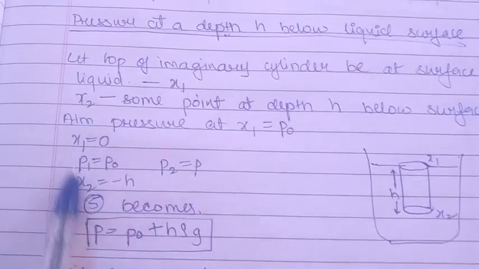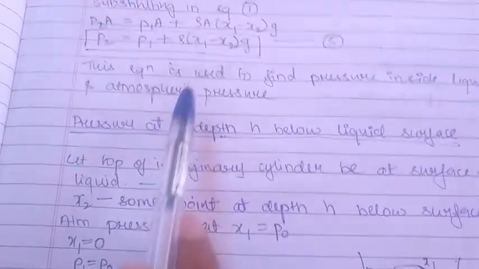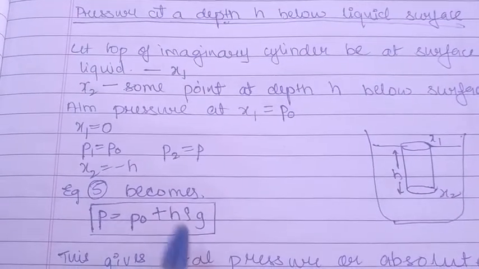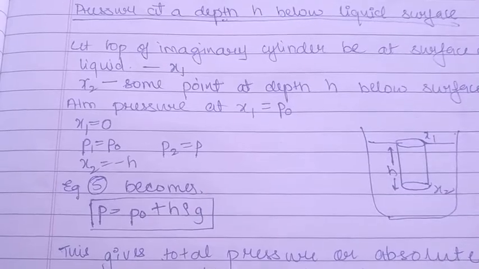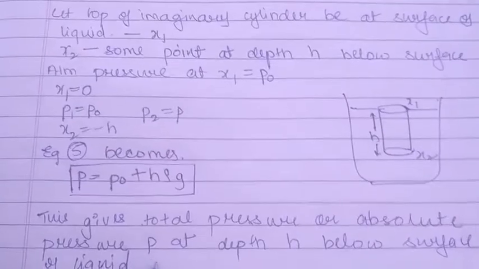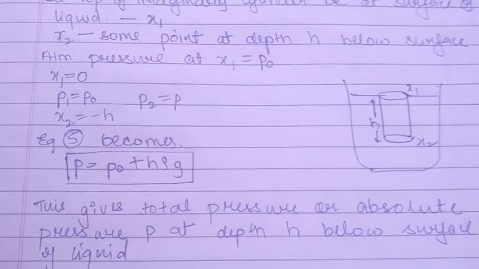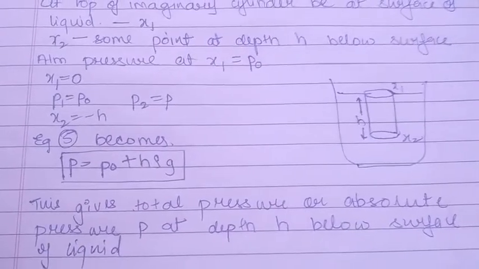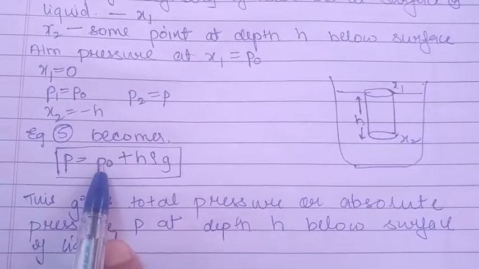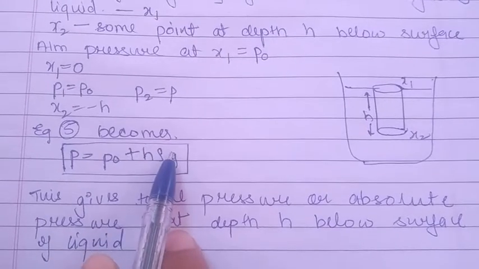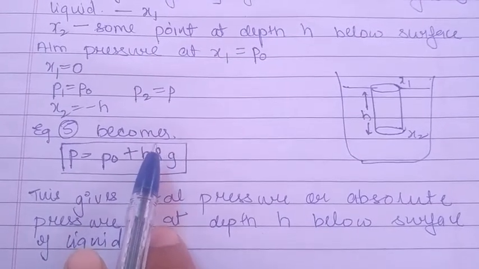Now just substituting all these in this equation, you can write P is equal to P0 plus h rho g. So this gives you the total absolute pressure P at a depth h below that surface. We can write this as the summation of P0, the pressure due to the atmosphere which acts on the surface of the liquid, and h rho g, the pressure due to the liquid at a depth h.